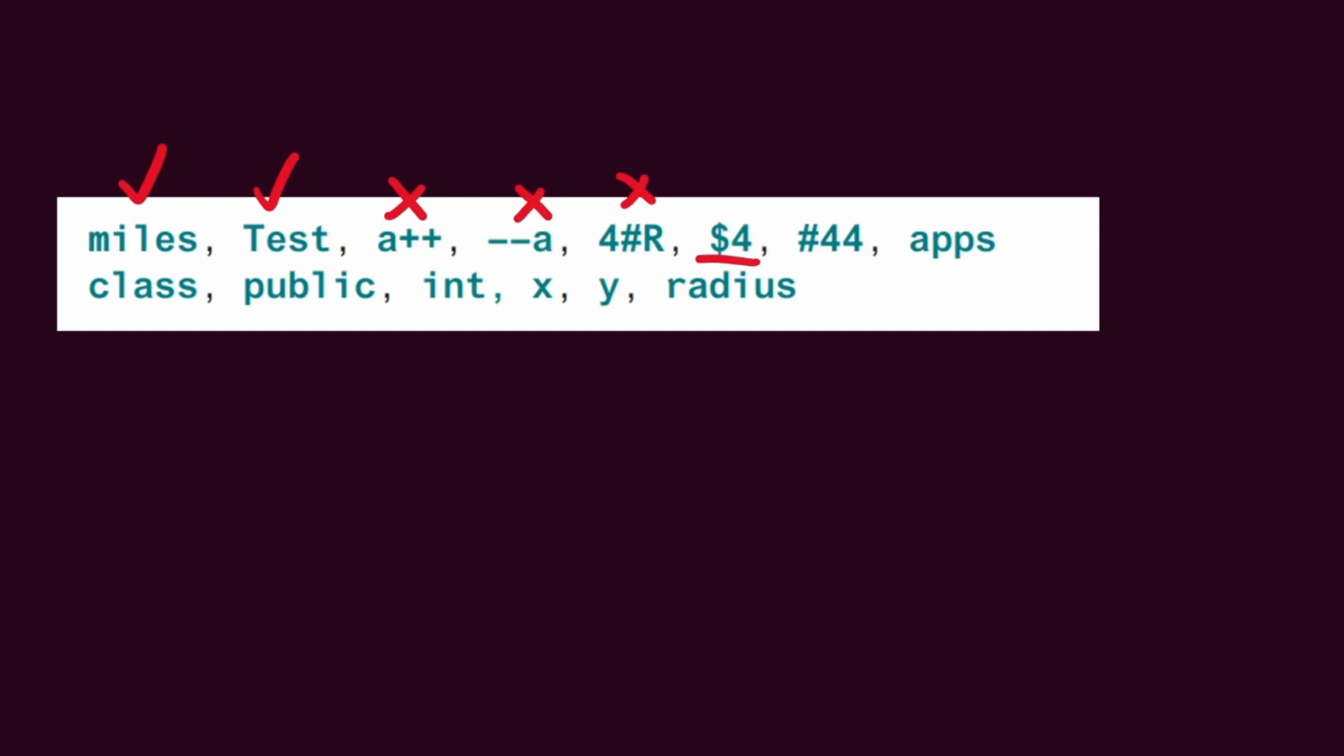This one starts with a $ sign, so this is allowed. This one starts with the hashtag, not allowed. This one starts with a letter, so allowed. Class is a reserved keyword, so this is not allowed. Same with public and int. These are reserved keywords, so they're not allowed. x, y, and radius all start with a letter. They're not reserved keywords, so they're all allowed.